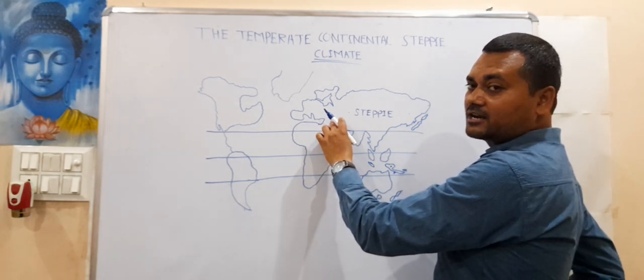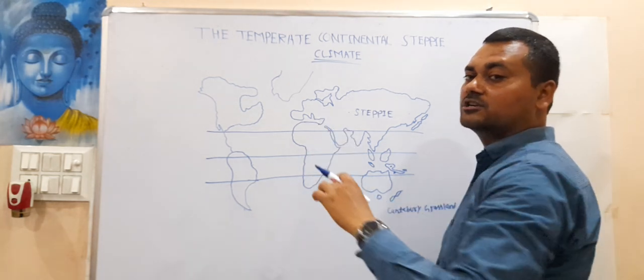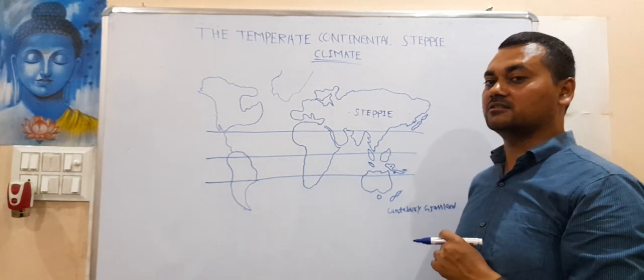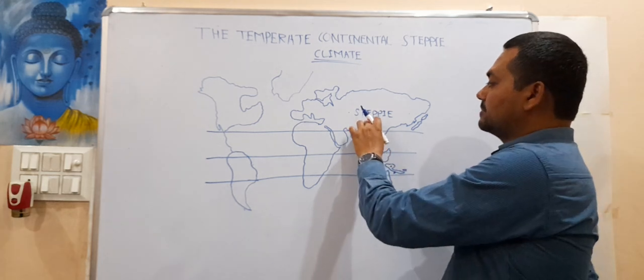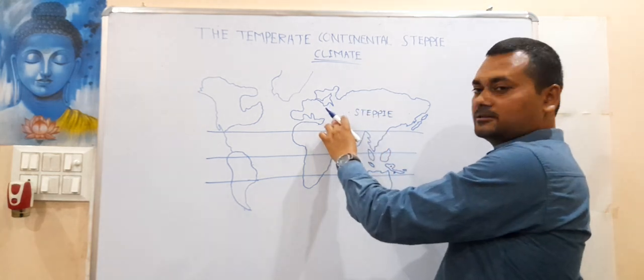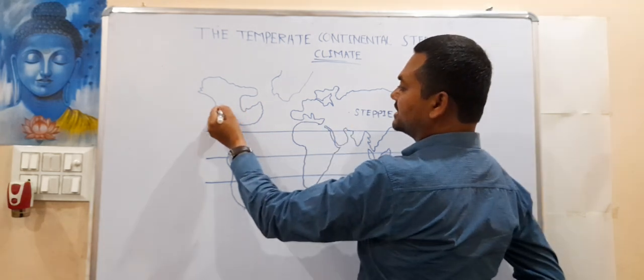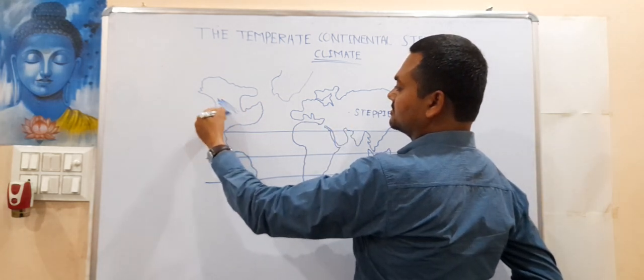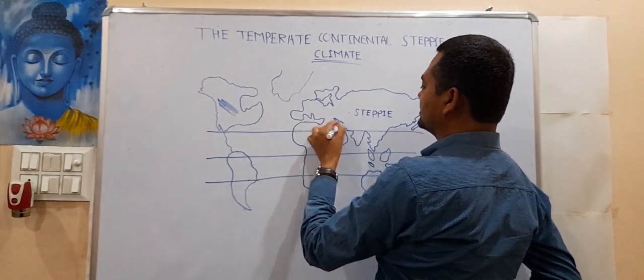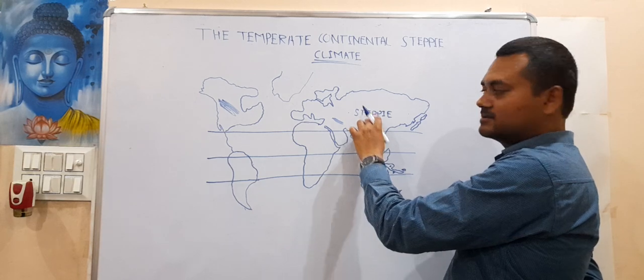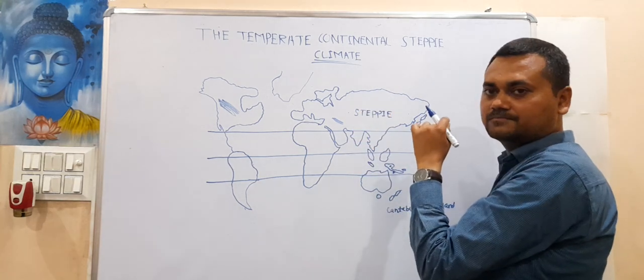There is a country called Hungary, and in Hungary it is called Pustaj. So steppe here, and in Hungary Pustaj. Here it is called prairie. You know this region, prairie. Here Pustaj, and this is steppe in the mid portion of Russia.